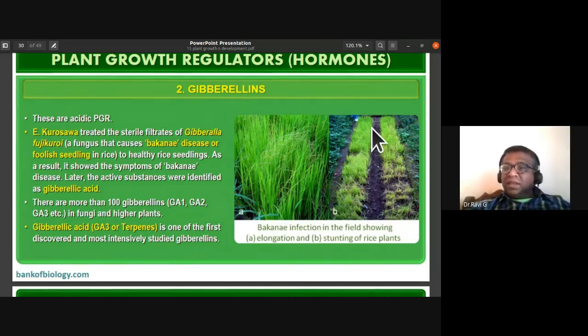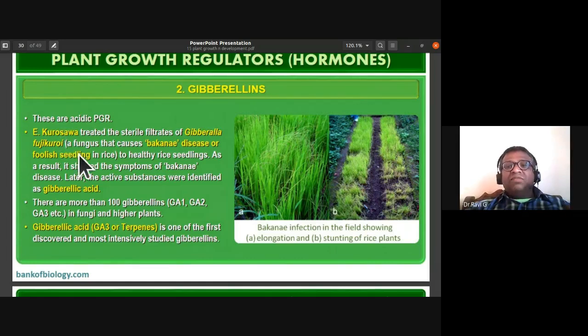These were the normal paddy plants, and this is the plant showing elongation. In the Bakanae infection in the field, there was elongation, unusual growth of these paddy plants, and later the stunting of rice plants. Before they could produce the yield, they stunted. So this unusual disease was noticed in paddy plants.